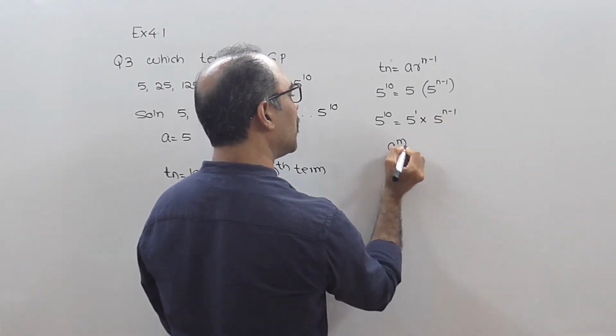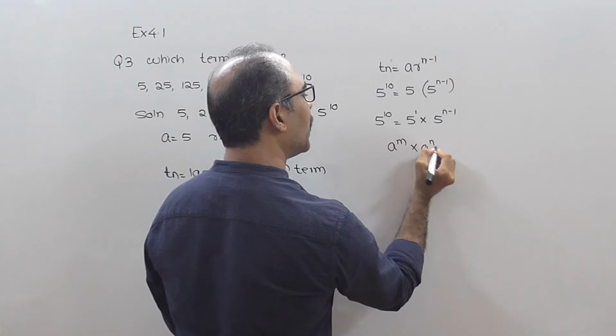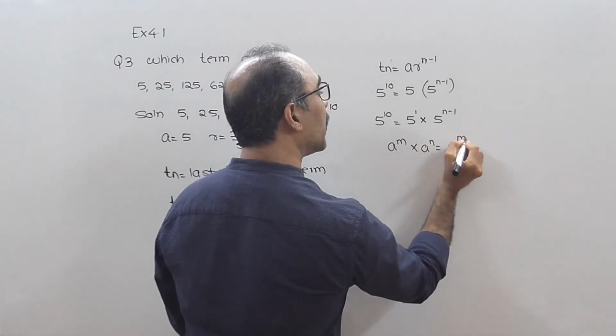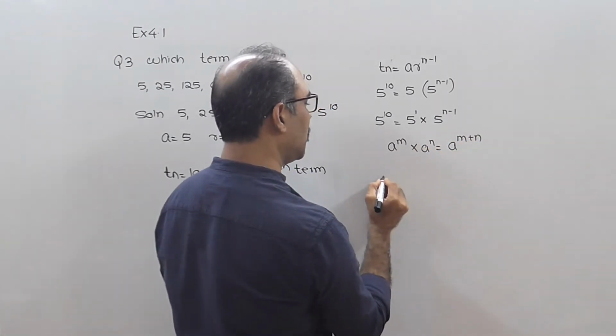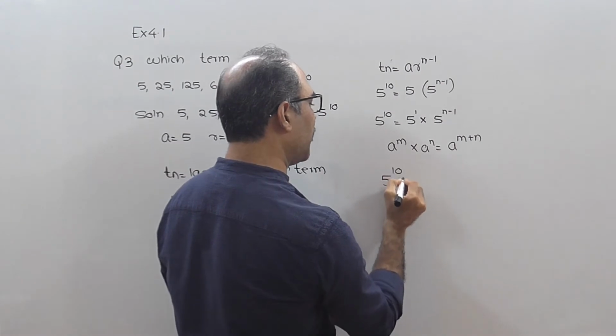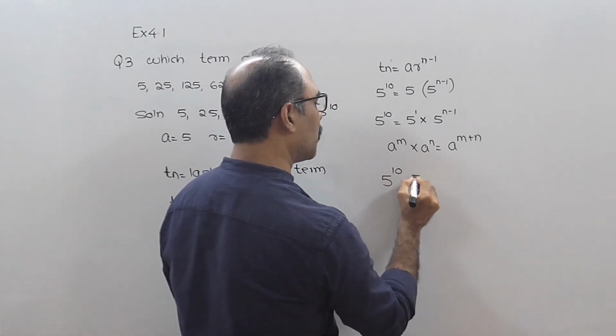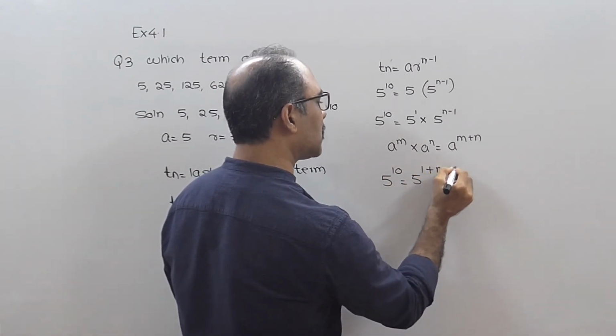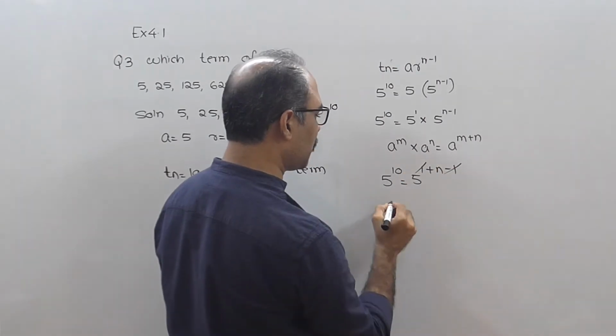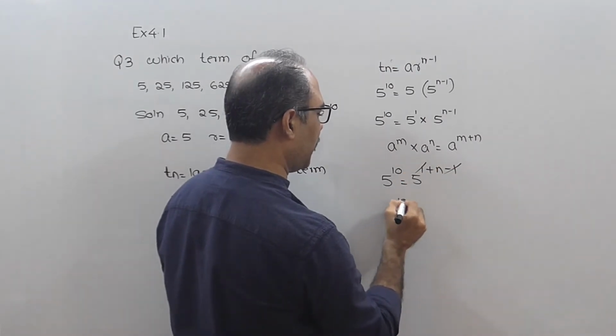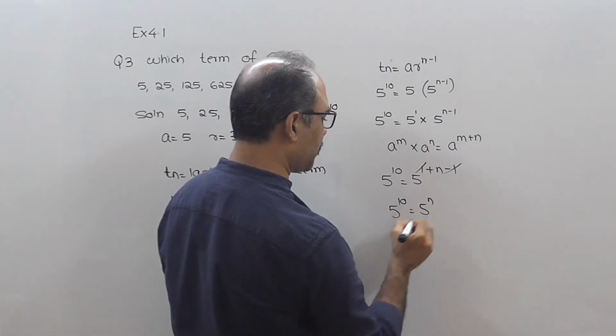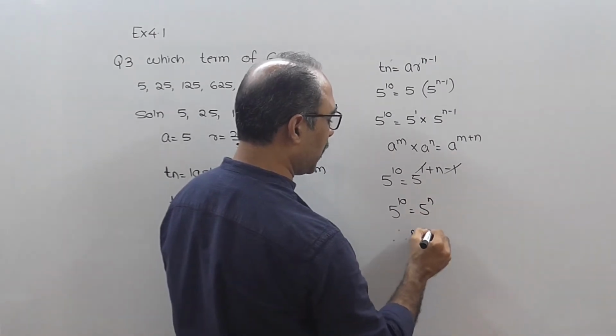See, there is a formula a raised to m into a raised to n equal to a to the power m plus n. So this becomes 5 raised to 10 equal to 5 raised to 1 plus n minus 1. So plus 1 minus 1 cancel. So 5 raised to 10 equal to 5 raised to n. Therefore, n equal to 10.